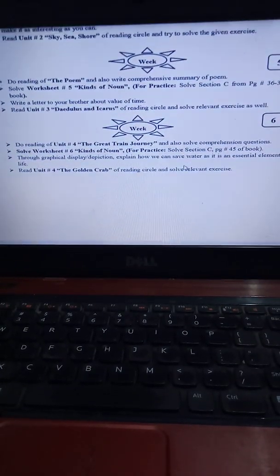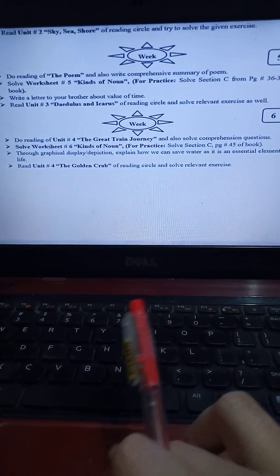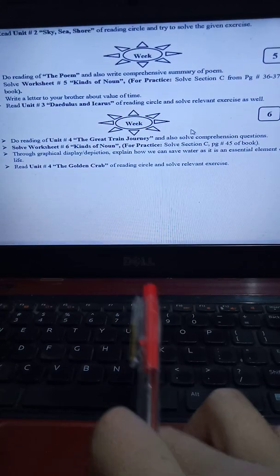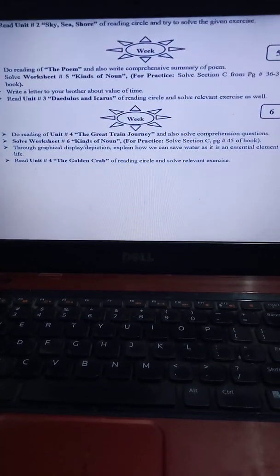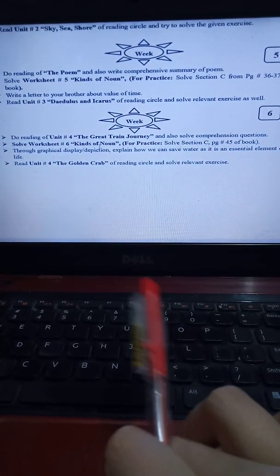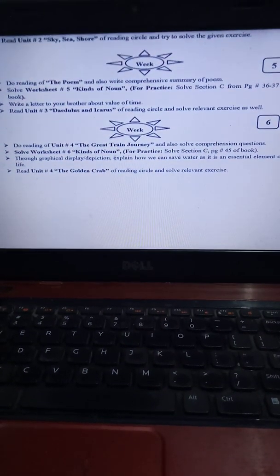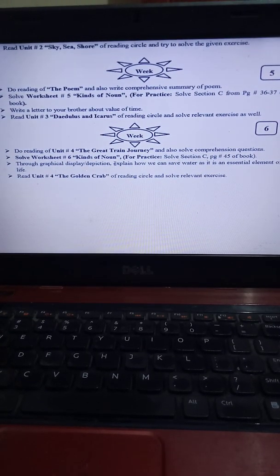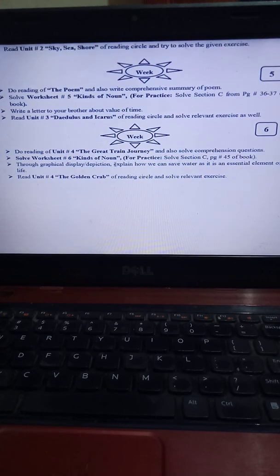Moving to the last week, that is week 6, you have to read unit number 4, The Great Train Journey, and also solve the comprehension questions. Then you have to solve worksheet number 6, again with the name of kinds of noun. It is an extension of the previous worksheet, and you can take it as an assessment or as practice. It is just to understand the concept more deeply.